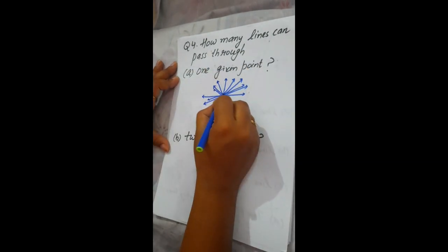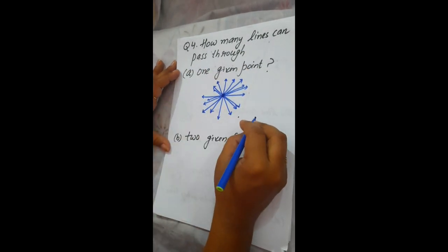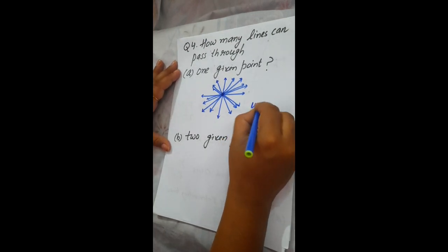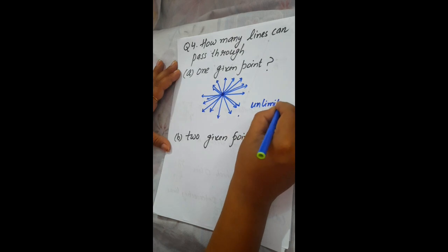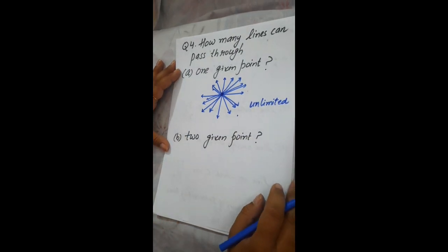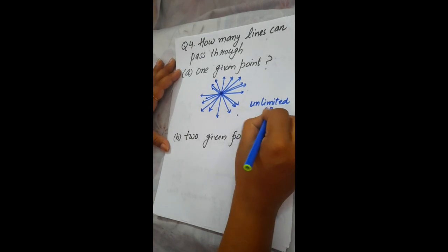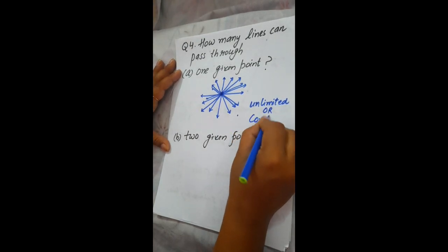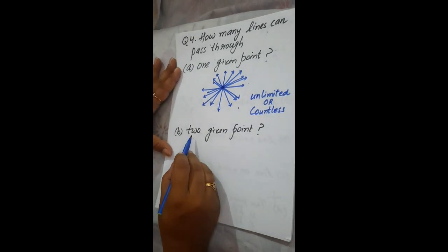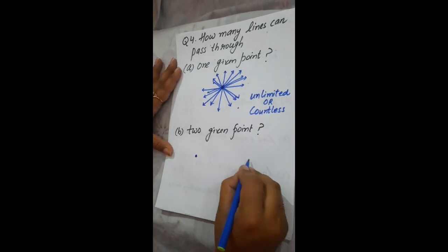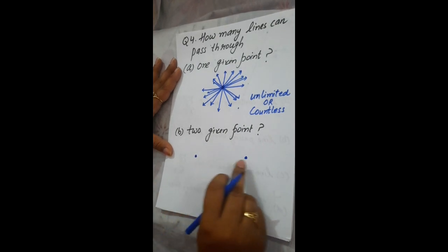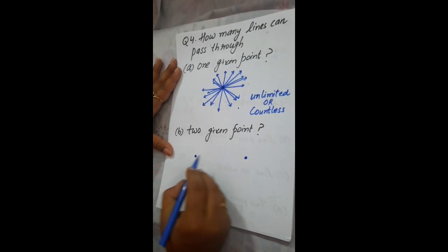So I can say that from one given point, the number of lines you can pass through is unlimited. Unlimited lines you can pass through. I can also write countless, as so many lines. Next we have two given points. This is first point and this is second point. Now you have to write how many lines can pass through these two given points.